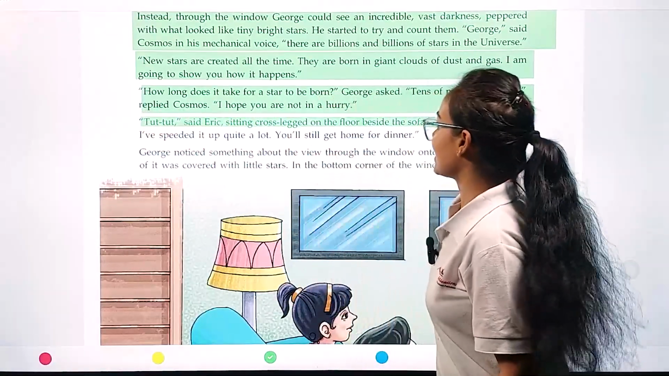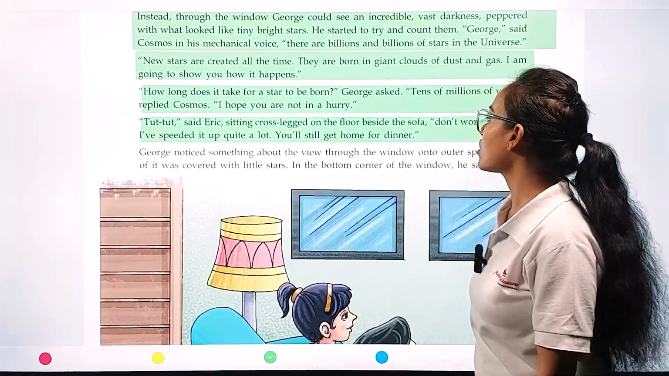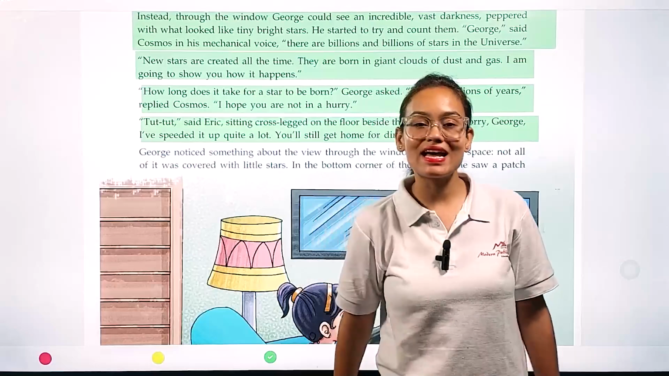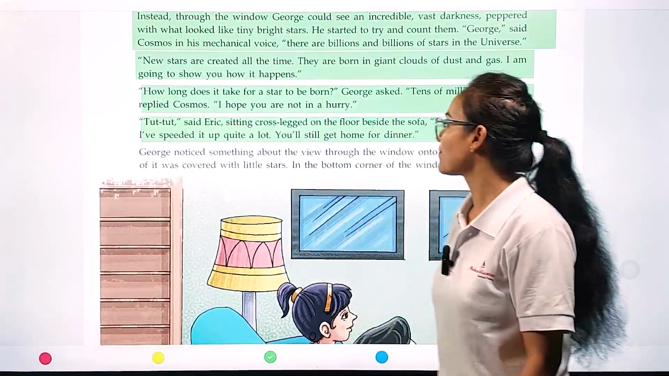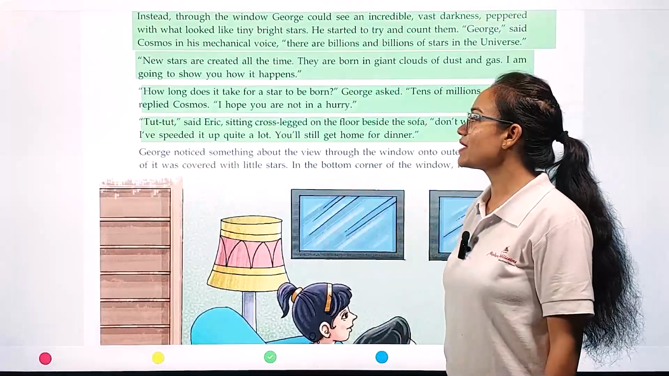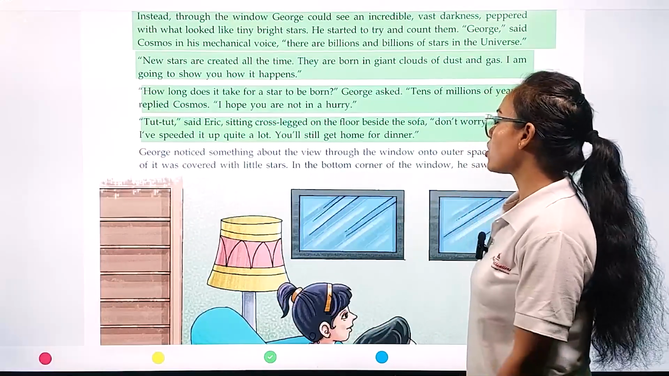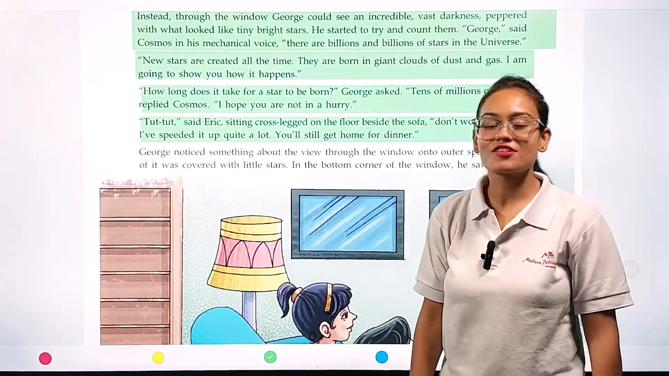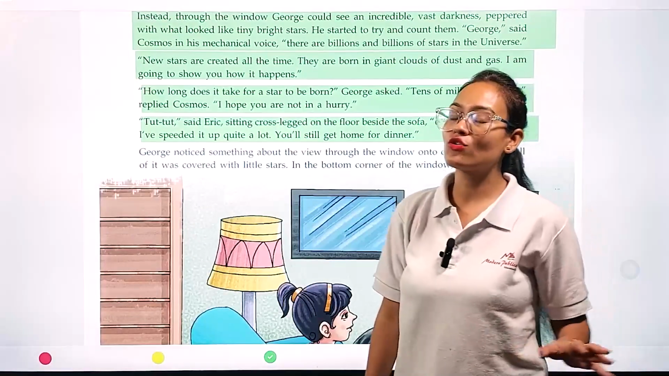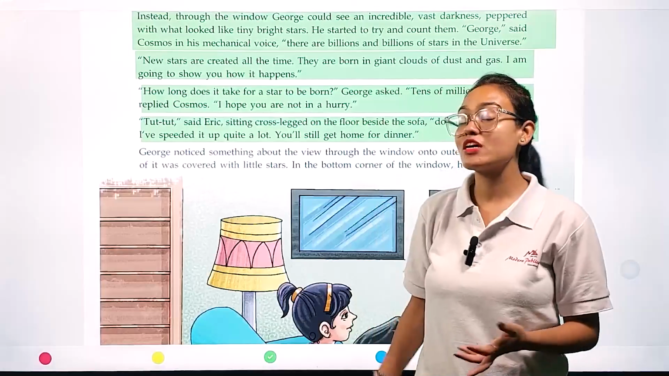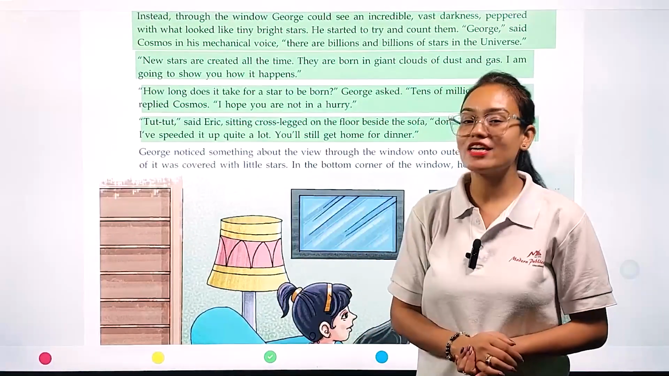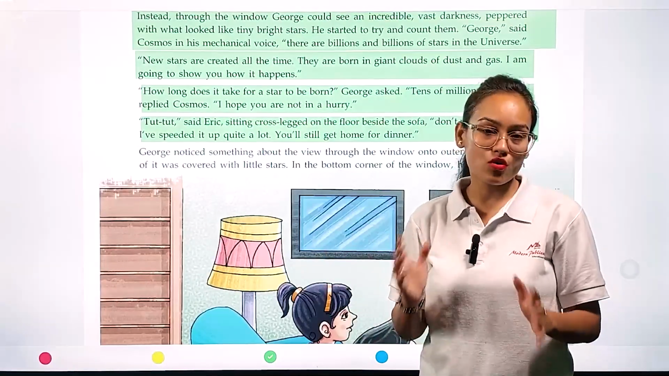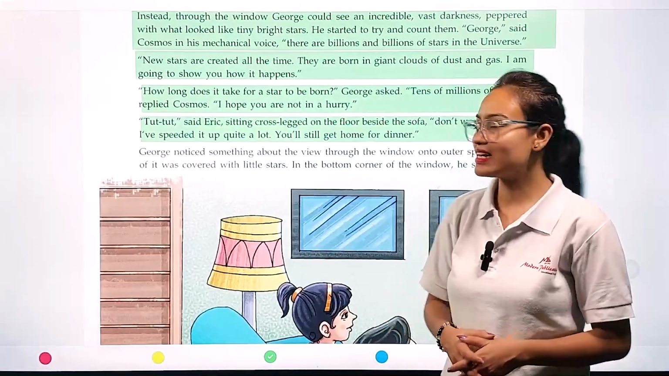"Tut tut," said Eric, sitting cross-legged on the floor beside the sofa. "No, I'm not in a hurry. Don't worry, George. I have speeded it up quite a lot. You will still get home for dinner." Eric told George he didn't need to worry, because he had sped up Cosmos, which would now show the whole process at a very fast pace, so George could go home at dinner time.